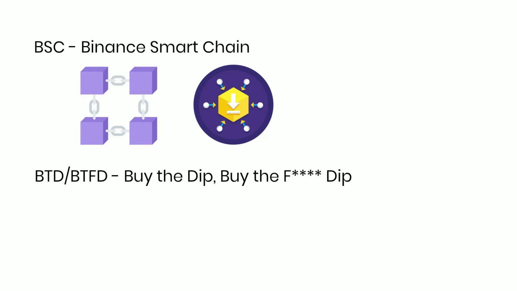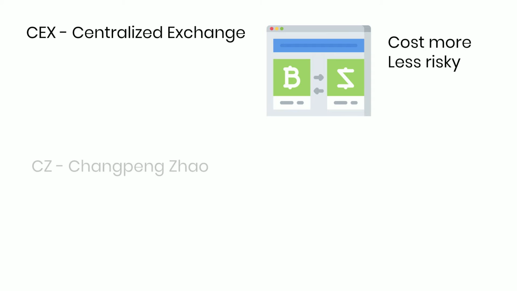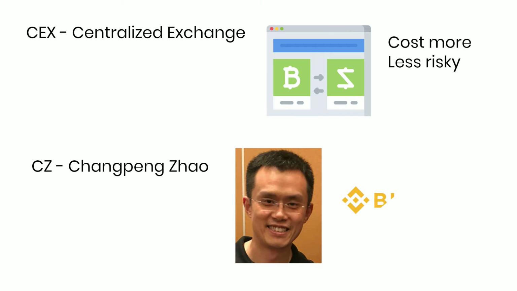BTD or BTFD. Buy the dip, buy the dip. As what it means, buy it when the price is at its lowest. CEX. Centralized Exchange. A crypto exchange that is run by a company in a centralized, traditional way like stock exchanges. They usually cost more to use but are less risky than DEX. CZ. Changpeng Zhao. He is the founder and CEO of Binance, a cryptocurrency exchange.